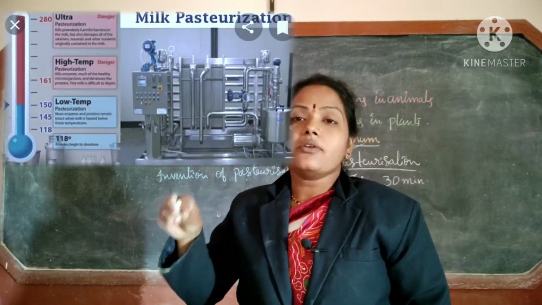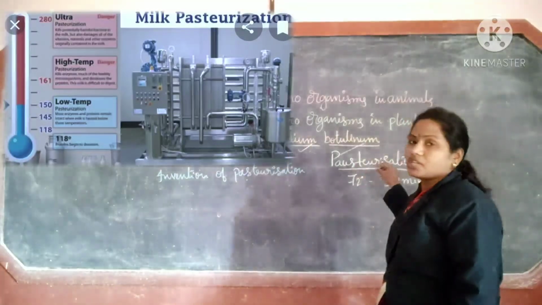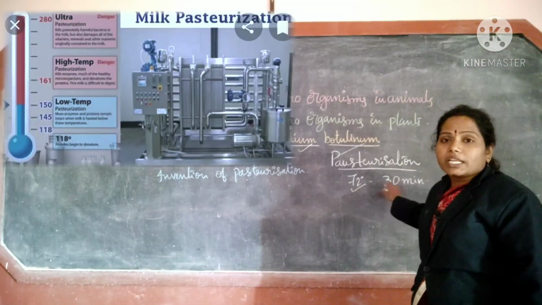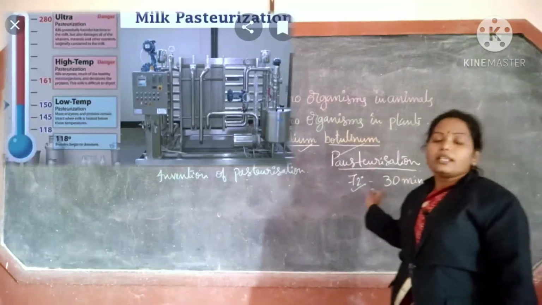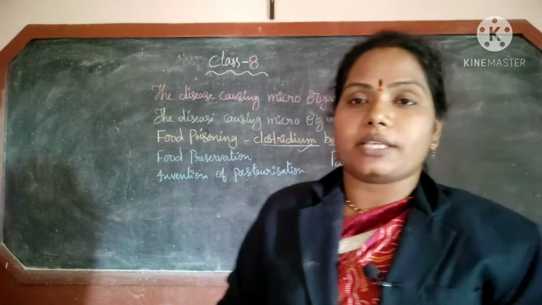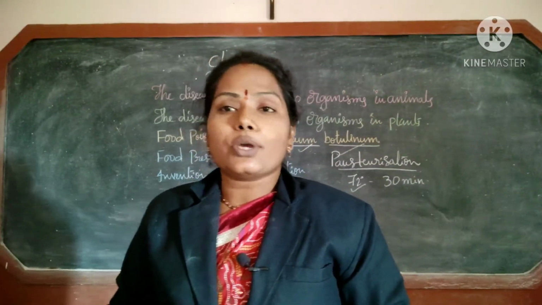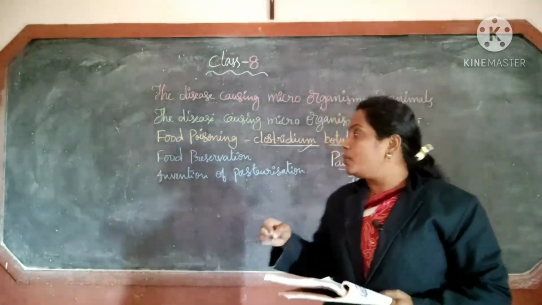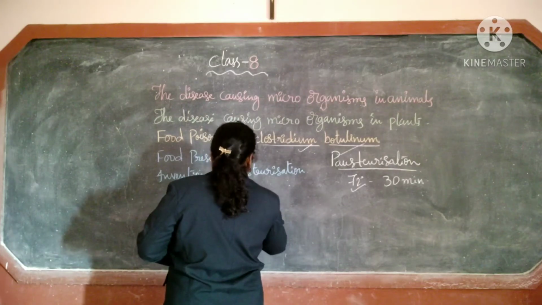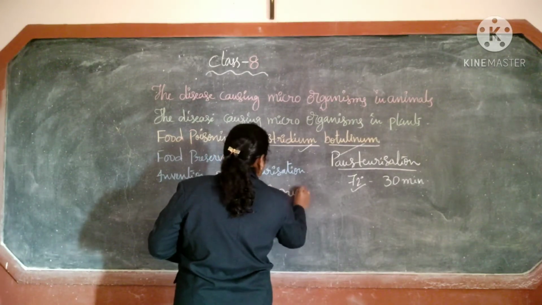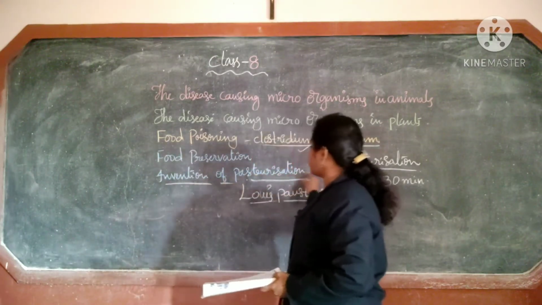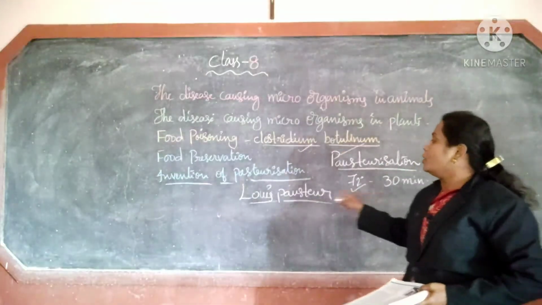So we can preserve food materials by the pasteurization method. Milk is heated up to 72 degrees centigrade for 30 minutes and suddenly chilled. This process is known as pasteurization. The invention of pasteurization is also given in your book. Who discovered this method? Louis Pasteur.